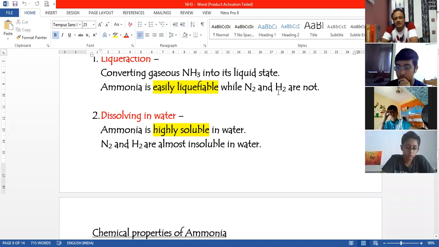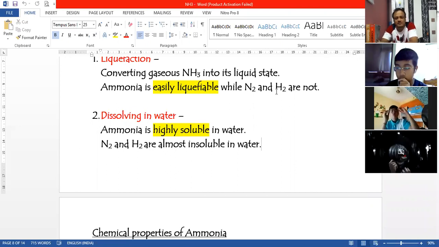But then we do not use that method because it is very expensive. Metallic nitrates are very expensive. We don't use expensive stuff for preparing anything in the lab, so that method is not used. Then we use Haber's process. Haber's process is used for mass production of ammonia.